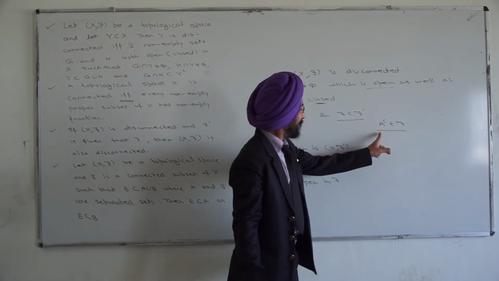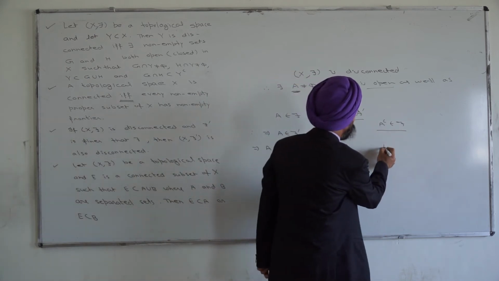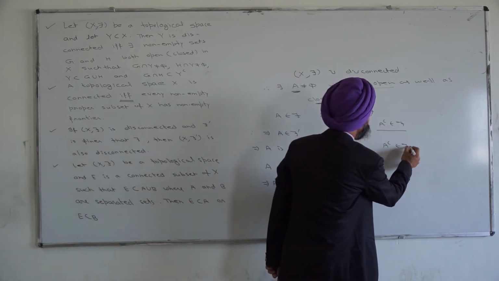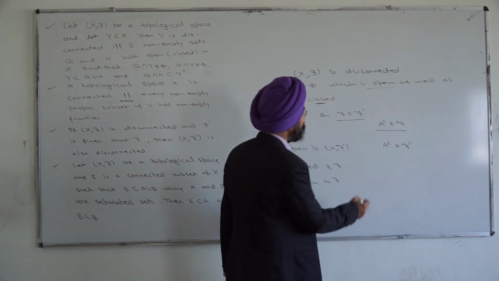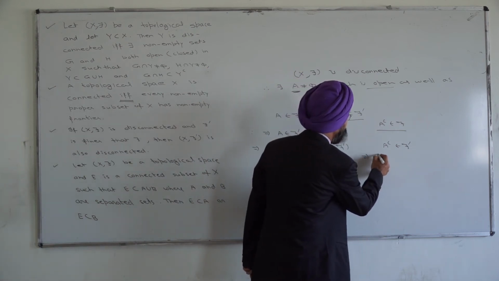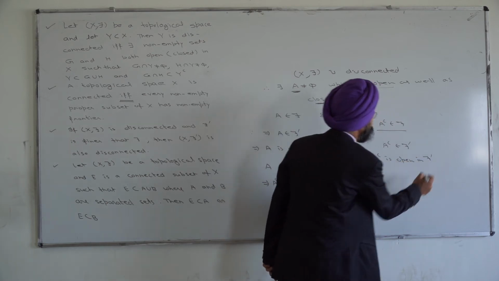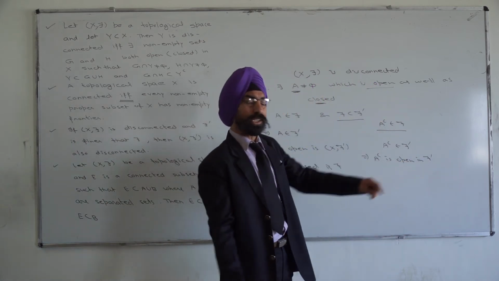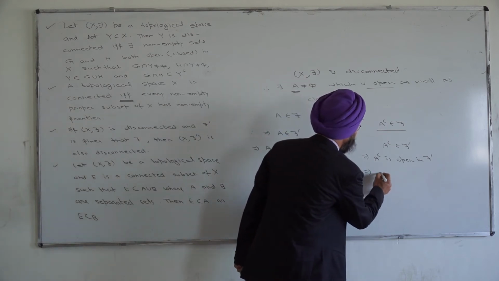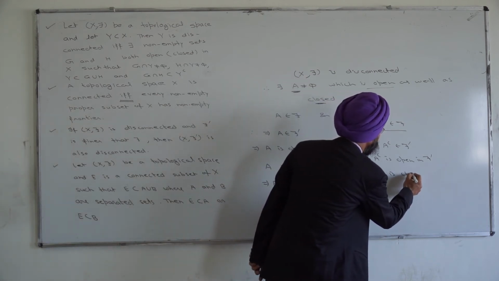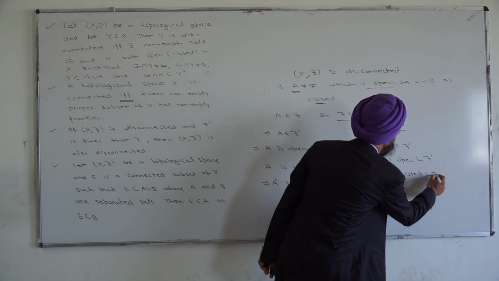Once again, A complement belongs to tau dash. A complement belongs to tau dash means A complement is open in tau dash, which means A is closed in tau dash.